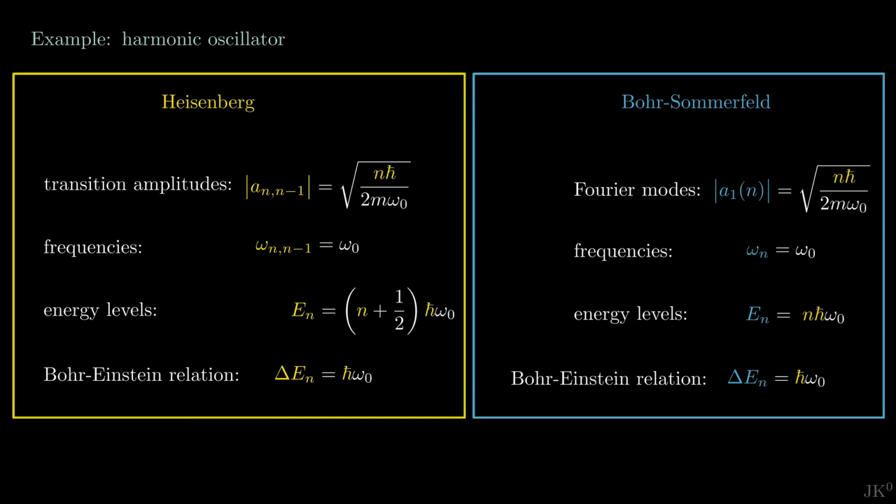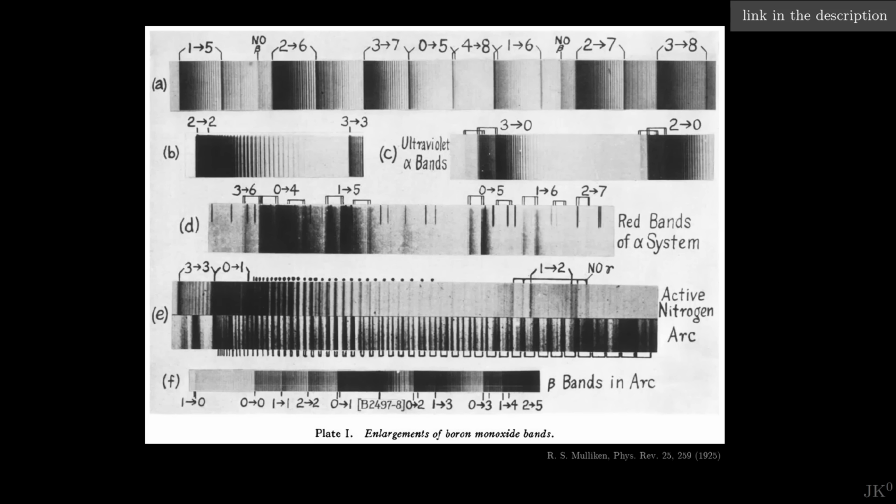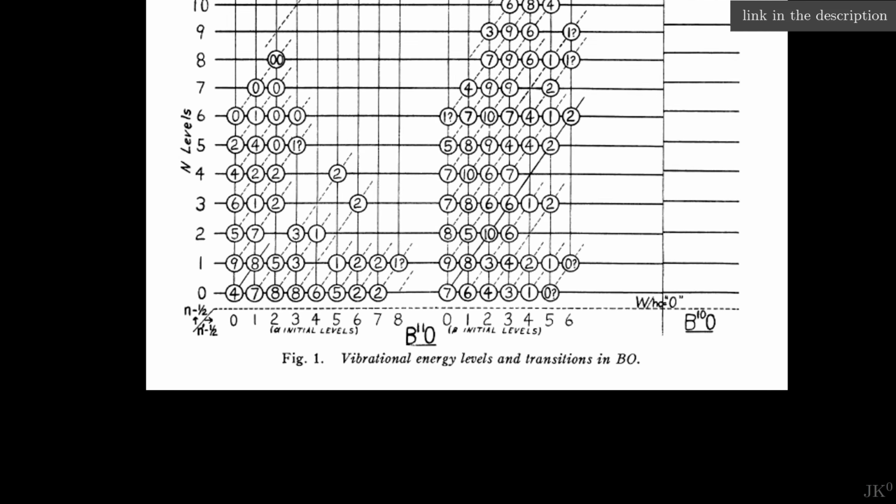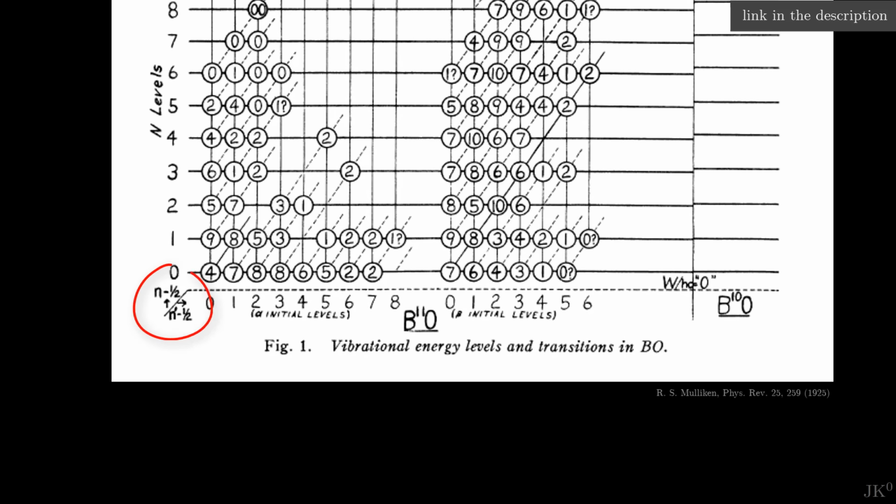Bringing back the results of the semi-classical theory of the harmonic oscillator, we see that Heisenberg's theory agrees with all the results of the Bohr-Sommerfeld theory, except for the zero-point energy. In the old theory, the energy of the ground state n equals 0 is exactly 0, in contradiction with many experiments at low temperatures that show that quantum systems exhibit a remnant energy of 1/2 h bar omega.